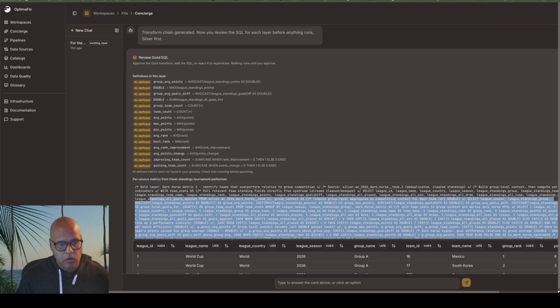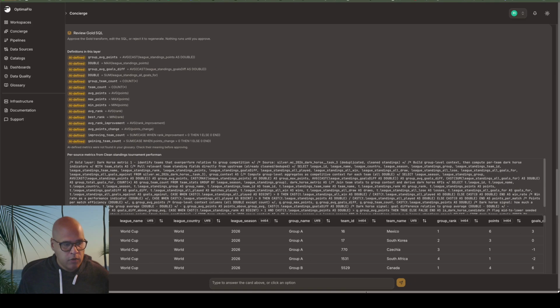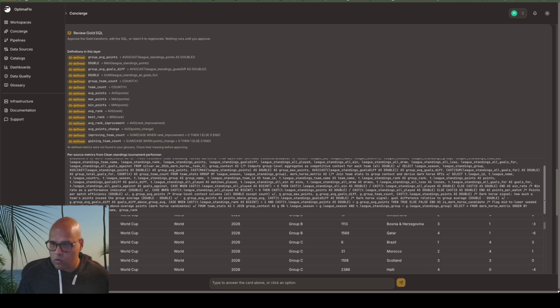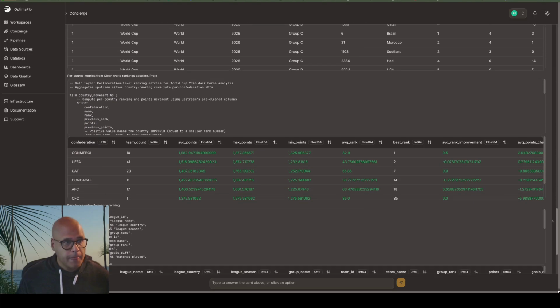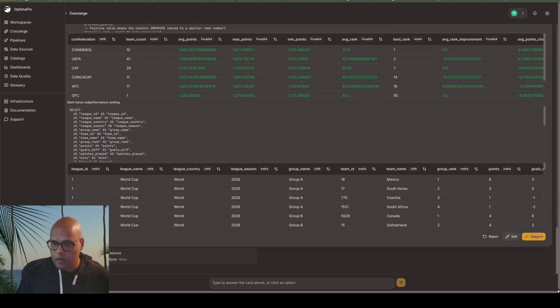Again, this is in beta, so this is an active project, but we do have what we need as a baseline. So we have the preview of that gold, right? And then we have the SQL, and then we have the definitions that the AI is defining for us. So we can review that. You can say, hey, this doesn't look right. You can go back and tweak this a little bit. Again, there is an approval. So there's more stuff here for gold, but you have an edit and approval. All right, more stuff here to look at, but we're just going to approve it and see what we get.